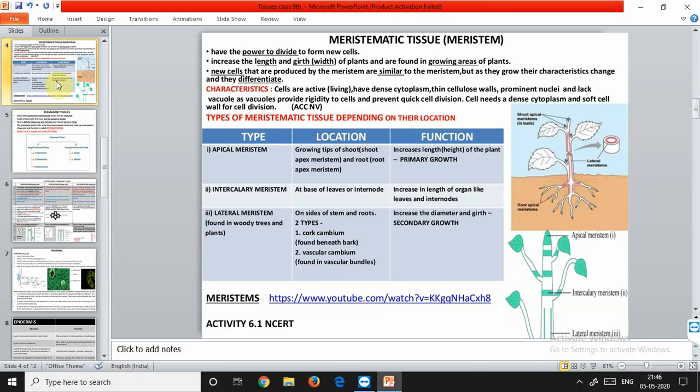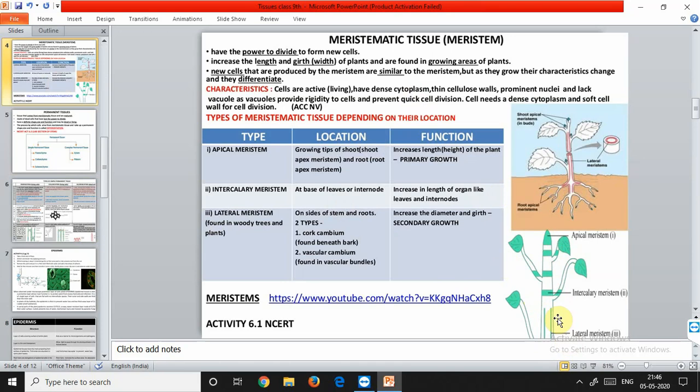What is the nature of these meristematic tissues? The cells of meristems divide continuously and help in increasing the length as well as the girth of the plant. Apical meristem helps in increasing the length of the plant, and intercalary meristem helps in increasing the girth, that is the width. So these are two types: the apical meristem and intercalary meristem. There is one more special type, the lateral meristem.